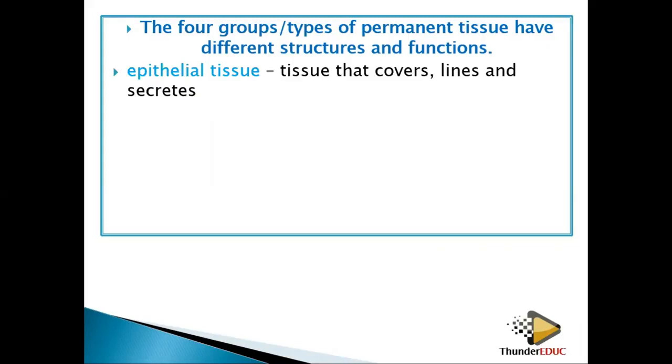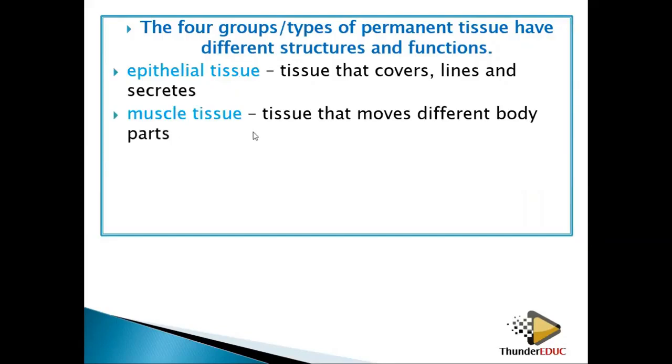What causes that mucus? Where is it coming from? It is coming from the epithelial tissues, from the cells called epithelial cells.